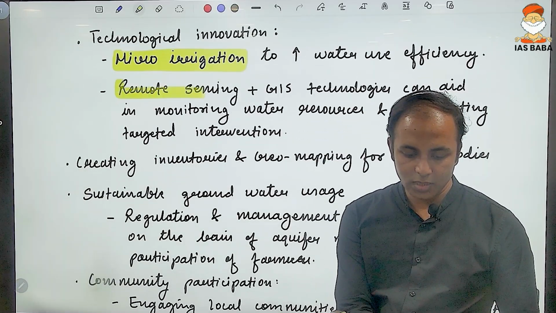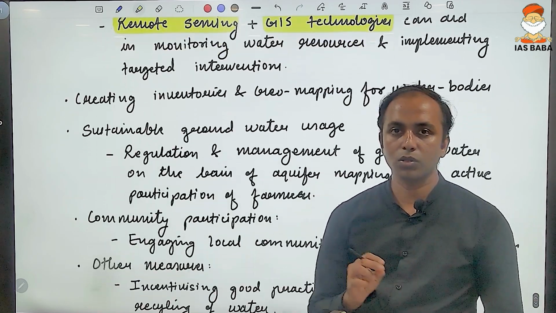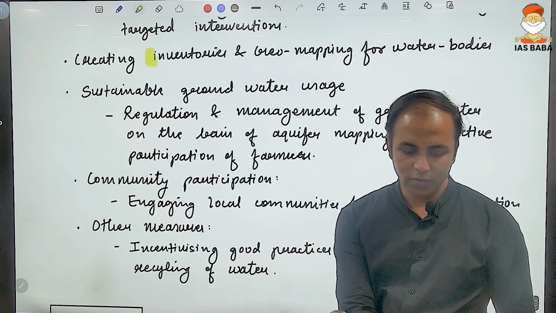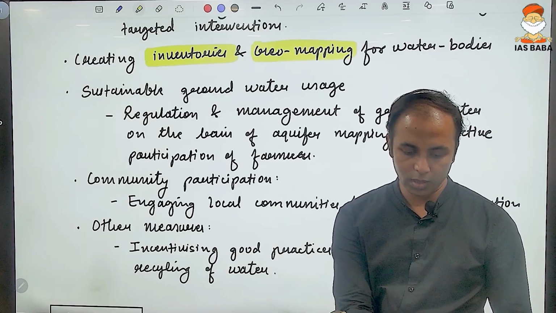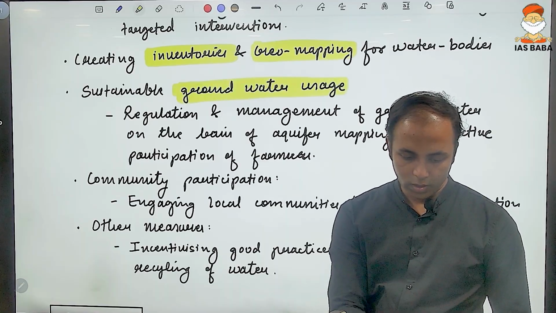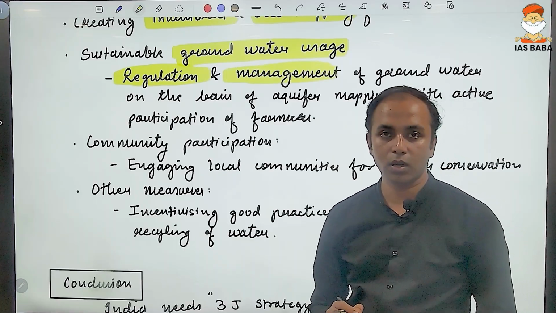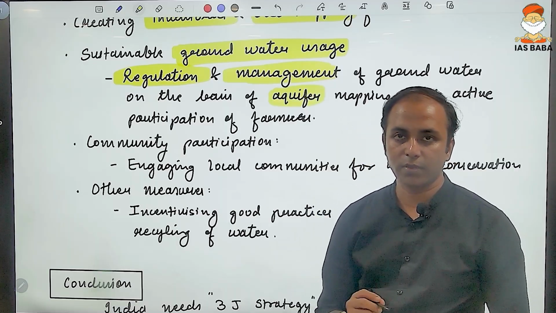Then the remote sensing technology of GIS can aid in monitoring the water resources, and also to implement several initiatives by the government. Also to have inventories and geo mapping for the water bodies, and sustainable groundwater usage, which talks about the regulation and management of the groundwater on the basis of aquifer mapping.